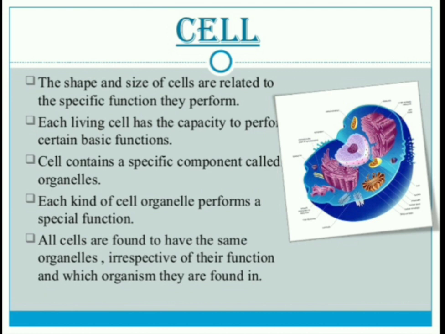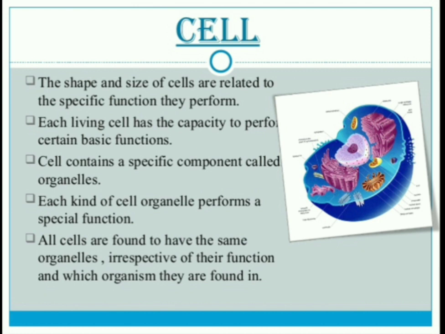Next, the cell contains specific components called organelles. In the cytoplasm we can see living structures, and those structures perform particular functions. The cell contains specific components called organelles, present in the cytoplasm. Later we will discuss them.